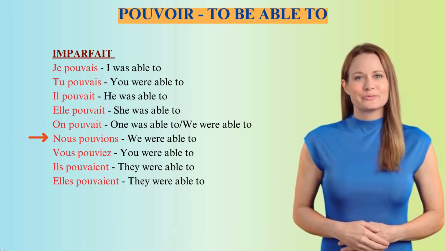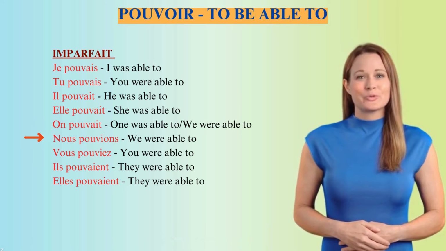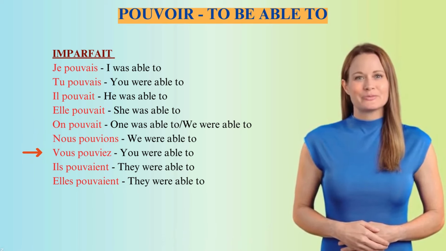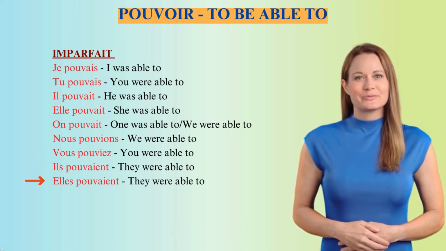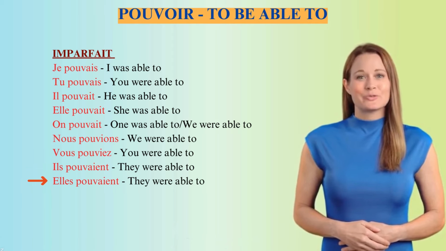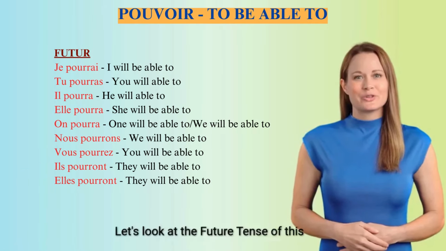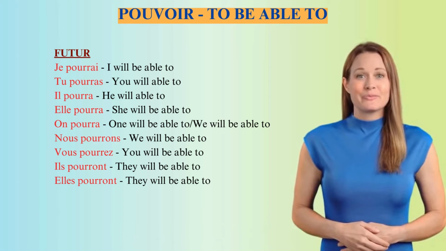Nous pouvions. We were able to. Vous pouviez. You were able to. Ils pouvaient. They were able to. Elles pouvaient. They were able to. Let's look at the future tense of this verb.